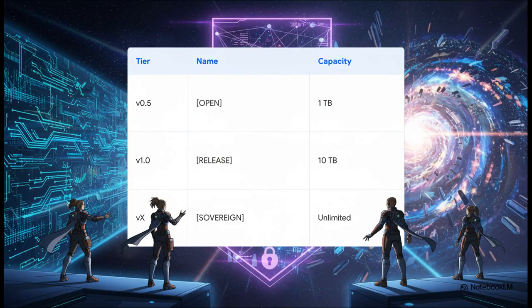Now, the framework is rigidly broken down into these topological tiers. You've got an open evaluation build capping at 1 terabyte, a hardened enterprise release for 10 terabytes, and then it culminates in the VFX sovereign build, which boasts, get this, unlimited capacity. Yeah, literally unlimited. Go ahead and apologize to your current hard drive, because how in the world do you get unlimited capacity out of finite physical hardware? Well, that brings us to their next massive breakthrough.